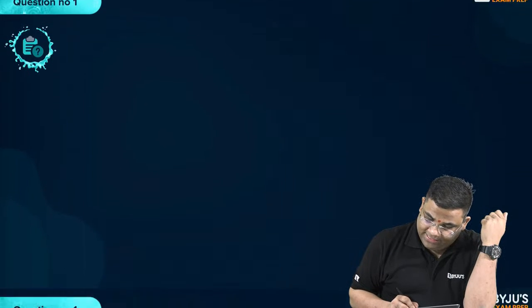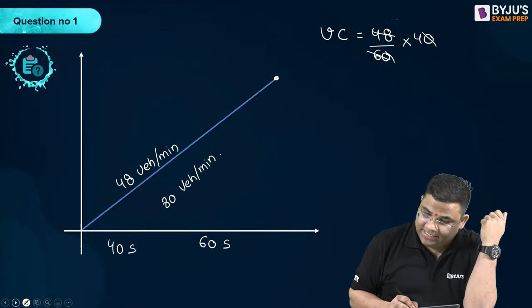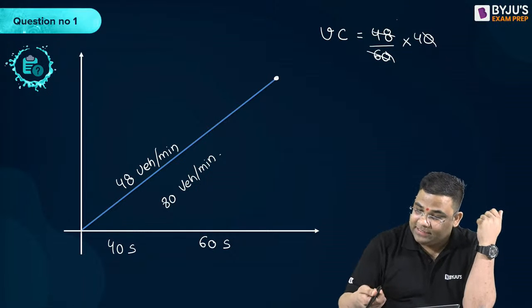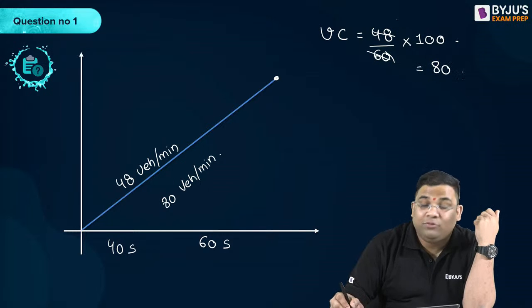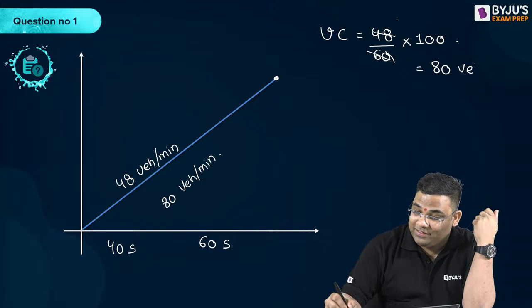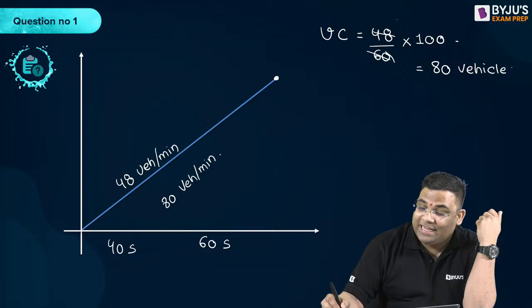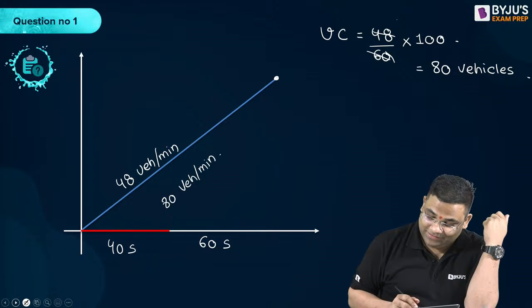Okay, I have to take 100 seconds for V into C. So if it is 100 seconds, then what is the answer? This will be 80, right? V into C is 80 vehicles.